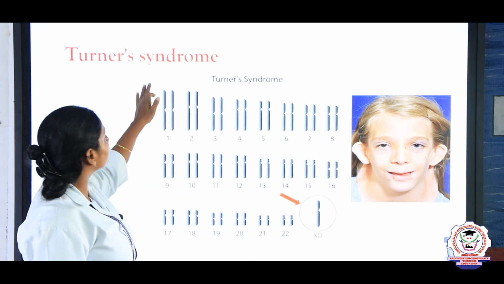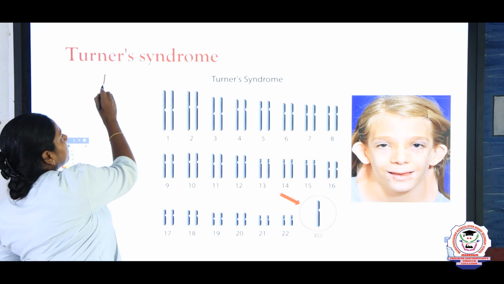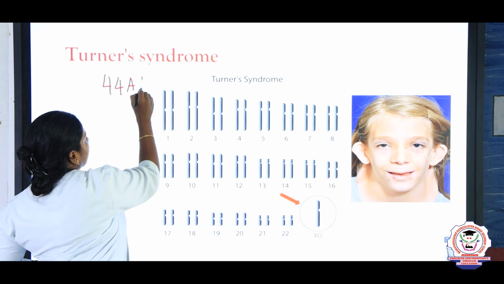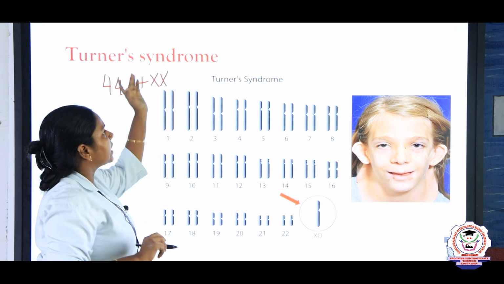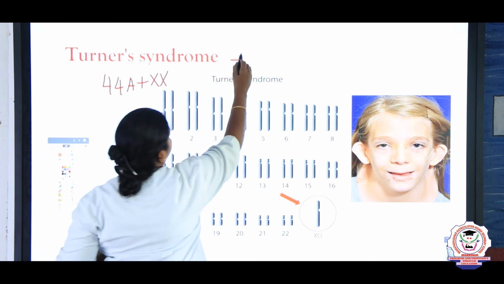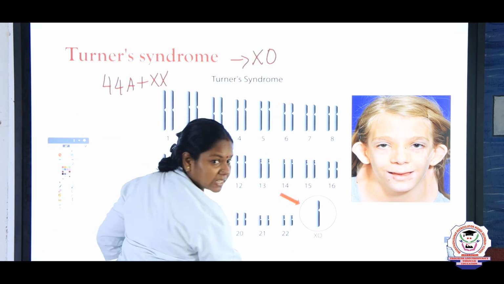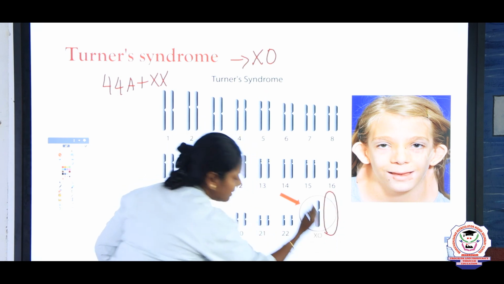And next, the last disorder we are going to study is Turner syndrome. It is also due to a defect in the sex chromosome. Actually, what is the normal karyotype of a female, children? 44 autosomes plus XX, so 46 chromosomes. But here we call them XO females. Why do we call them XO females? In the sense that one X is absent. Actually here two X should be there, but only one is there. So one is absent.